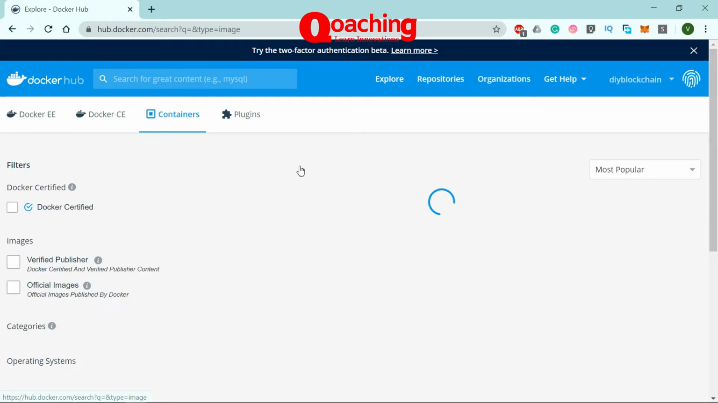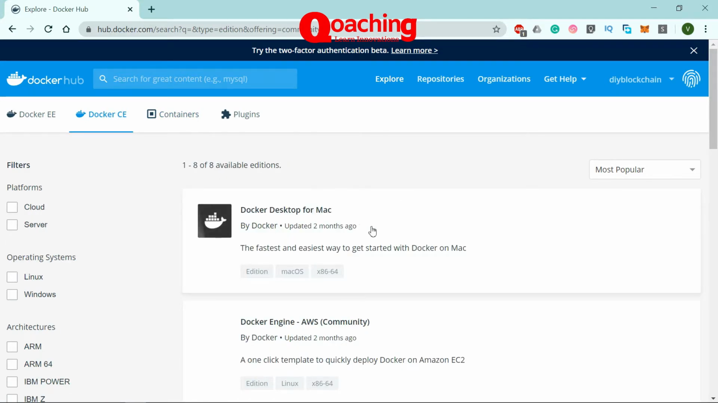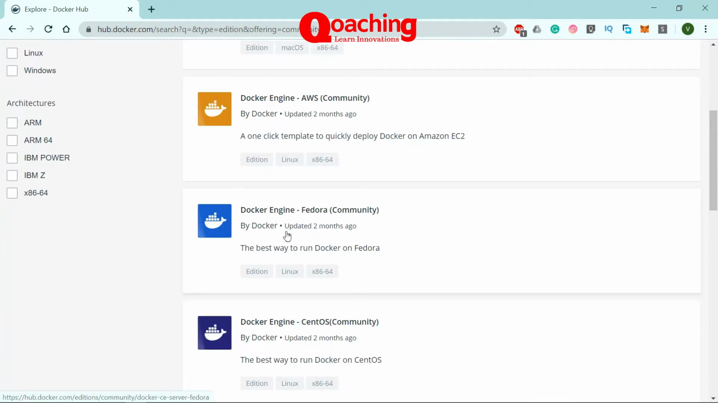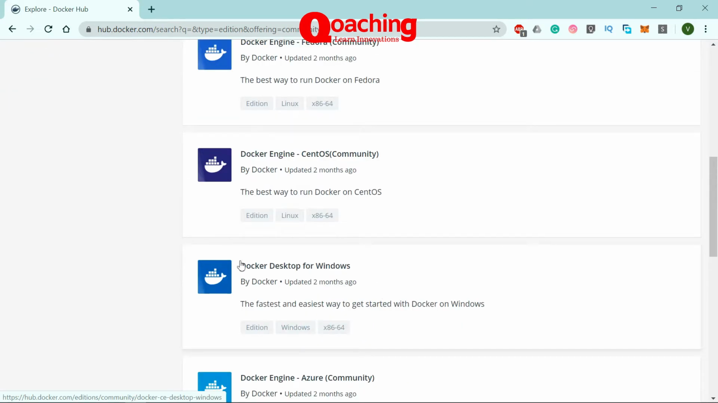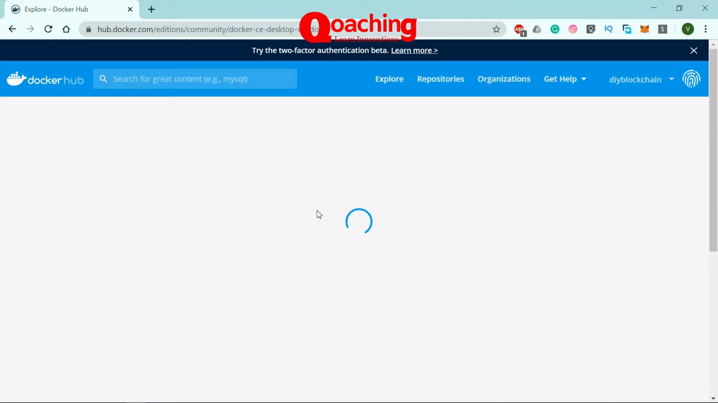And once you do that, you will find certain options here. And as I said at the start, we are going to use the Docker Community Edition, so we will click on the Docker CE for that. You can scroll down, you can see that we have Docker for Mac and Docker for AWS, for Fedora, for CentOS, and for us, we need to install Docker for Windows. So we will click on Docker for Windows for that purpose.